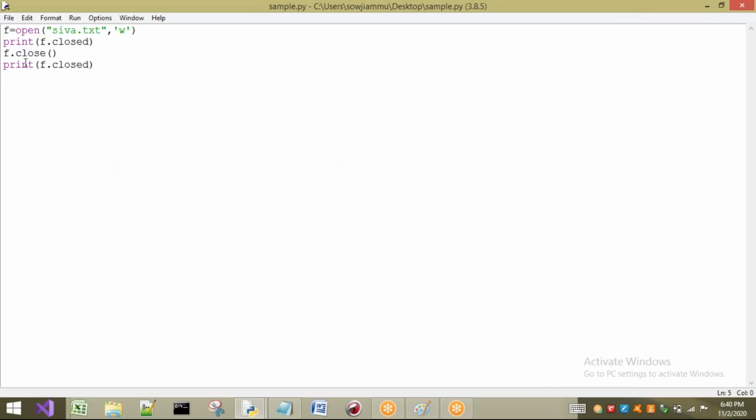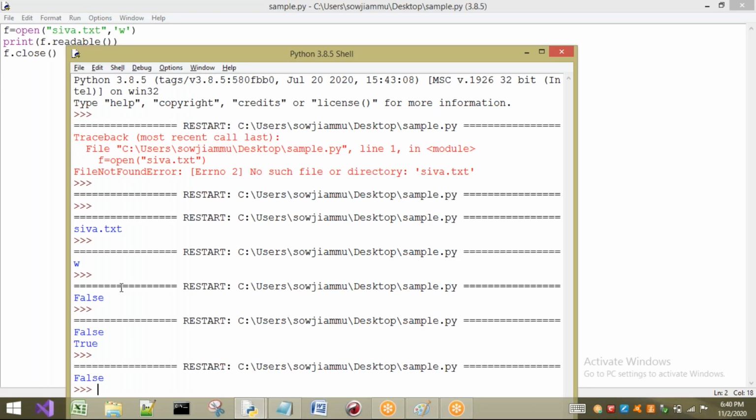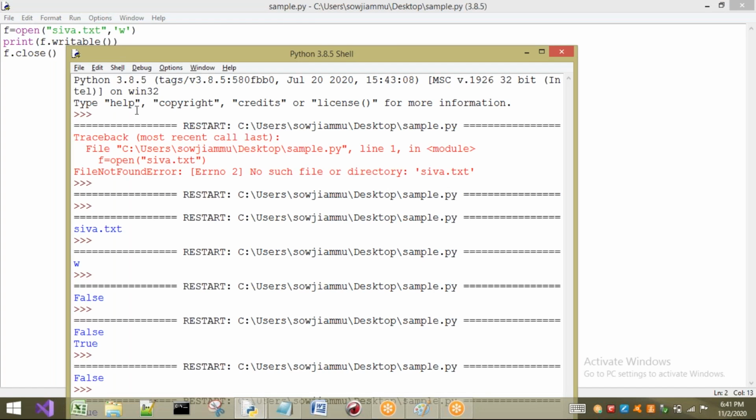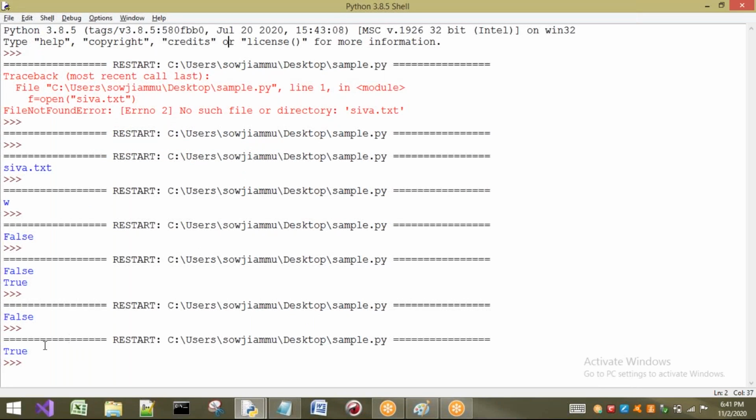Okay. Next, f.closed is completed. Next, I want to see whether f is readable or not. It is for what? Writable. So readable. Now observe. It is false. The reason is what? It is for which purpose? Writable purpose. It is not for readable. Now if I write writable, okay, now observe. Is f for writable or not? Yes, it is for writable. So we are going to get the answer as true.